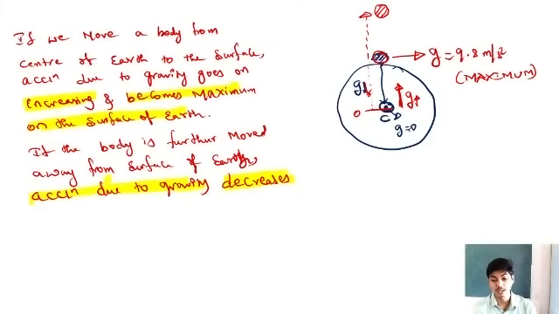Now try to understand, as we move from the center of the earth towards the surface, acceleration due to gravity goes on increasing.